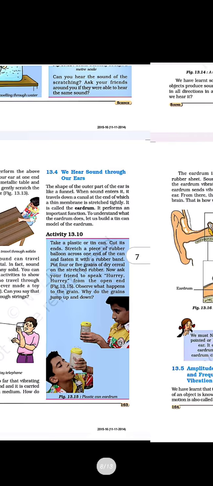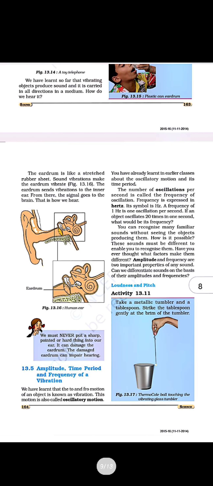So these waves will strike the eardrum, the rubber sheet, and the sound vibrations try to vibrate it. These vibrations go to the inner ear, which will vibrate and send these vibrations as a signal, and it goes to the brain. As it reaches the brain, we are able to understand where the sound is coming from. In this way, we hear a sound.